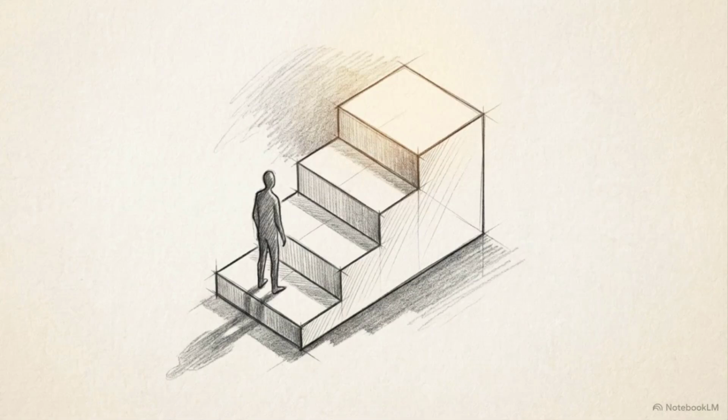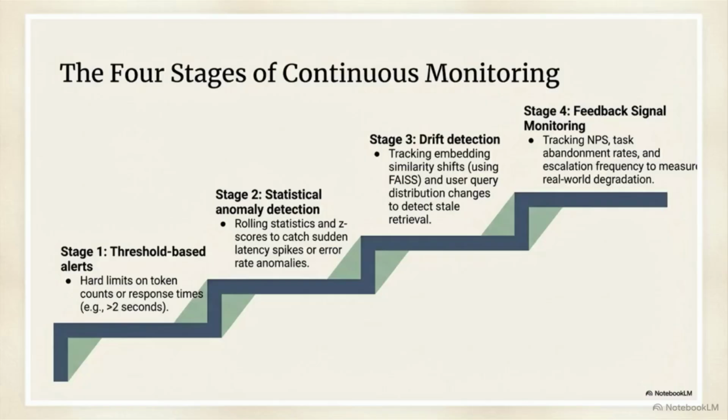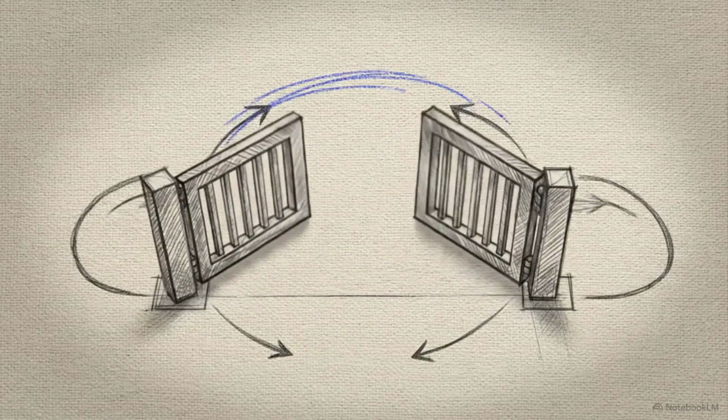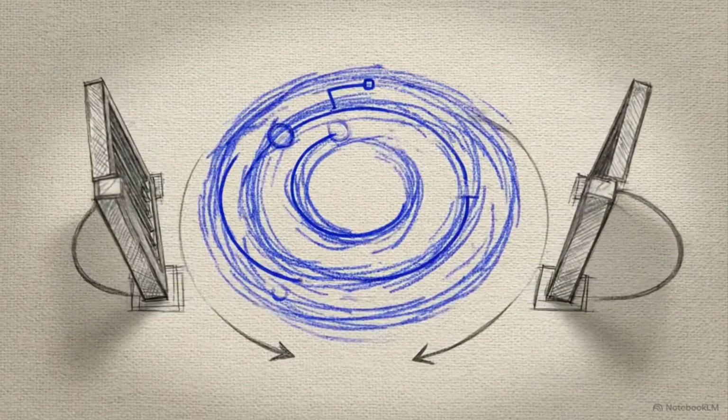Implementing this level of monitoring happens in 4 escalating stages of sophistication. This chart breaks down the progression. You start with Stage 1 threshold alerts for response times, then build Stage 2 statistical anomaly detection. Next is Stage 3, drift detection via vector similarity shifts, and finally Stage 4, tracking user feedback to measure real-world degradation. This progression demonstrates that evaluation isn't a gate you pass through before launch, it's a permanent operational cycle.